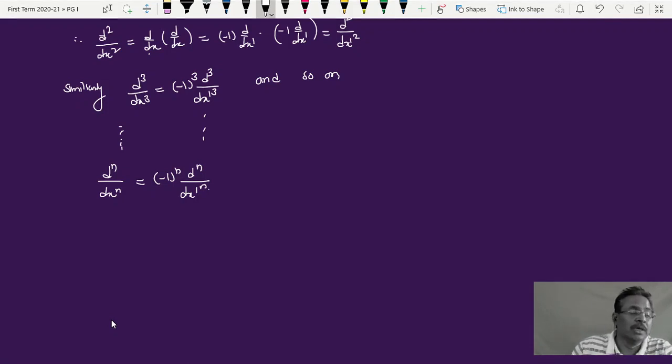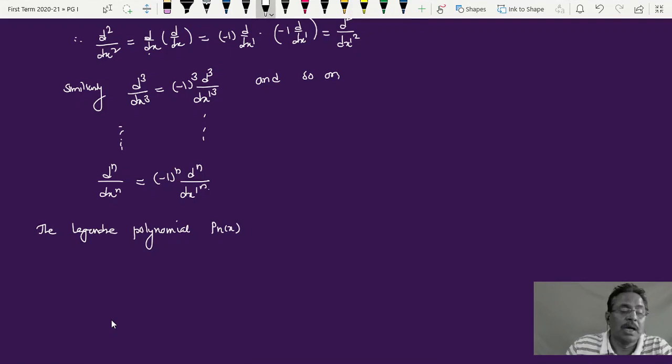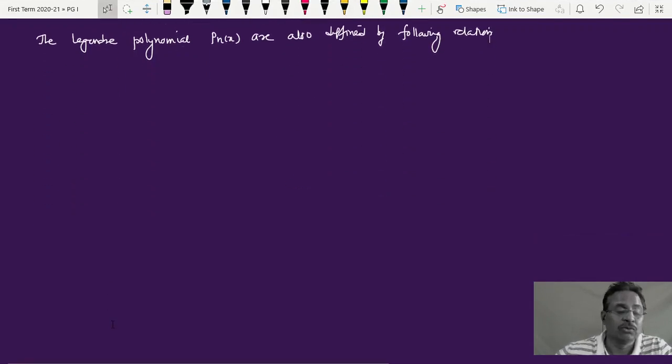Right here, the Legendre polynomial Pn of x is also defined by the following relation. Now what is that relation? Very simple to remember and to write too.